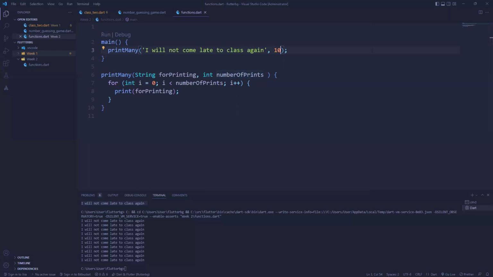Now, the next part is functions that return values. So think of functions that return values like this: you have, for example, a maid, right? The maid has a lot of things that they do.